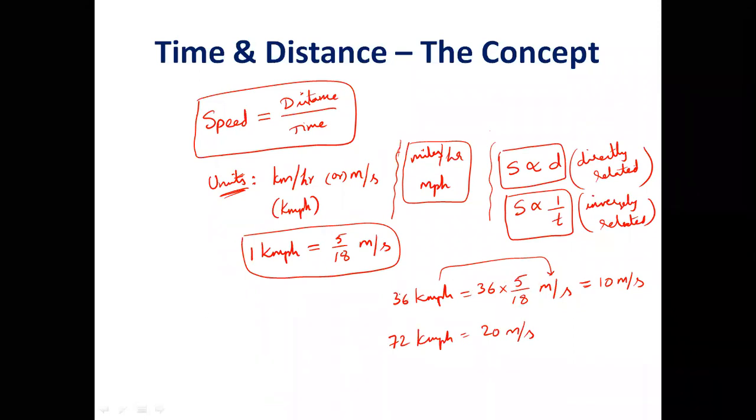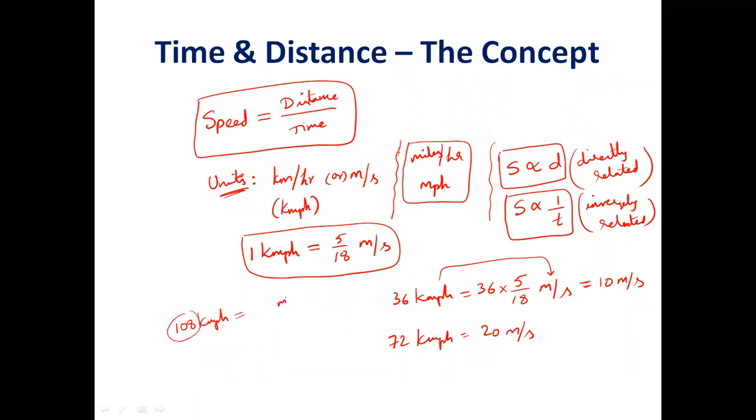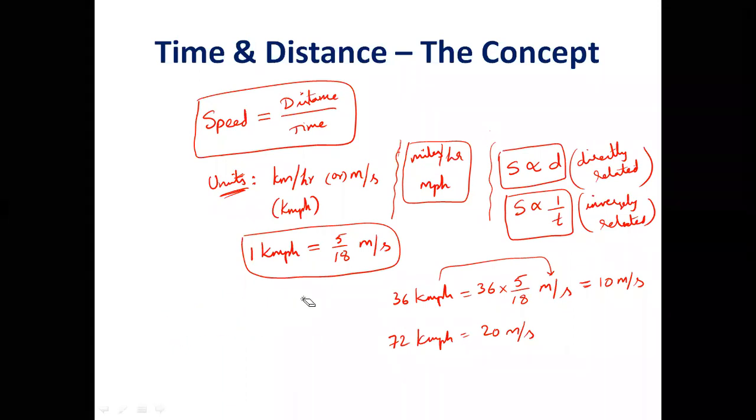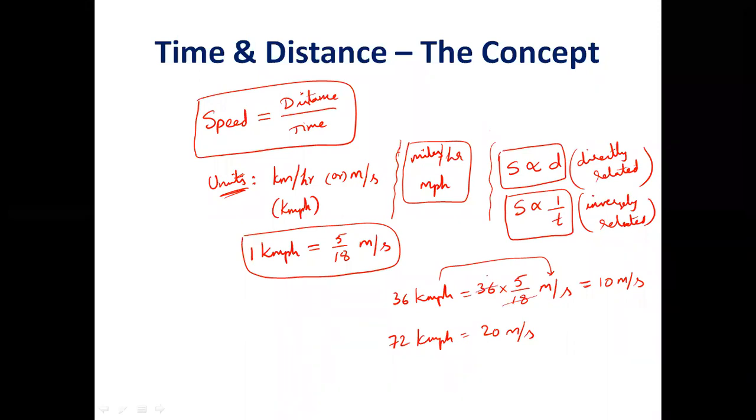So if a person asks me 108 kilometer per hour, I should know 18 how many times is 108 to convert it into meters per second. 18 sixes are 108. 6 fives how much? 30. 30 meters per second. So like this, kilometer per hour to meters per second conversion requires a division by 18 and then multiplication with 5. This is one very, very important aspect whenever conversion is needed.